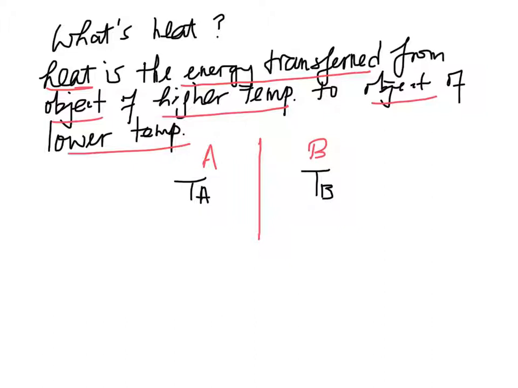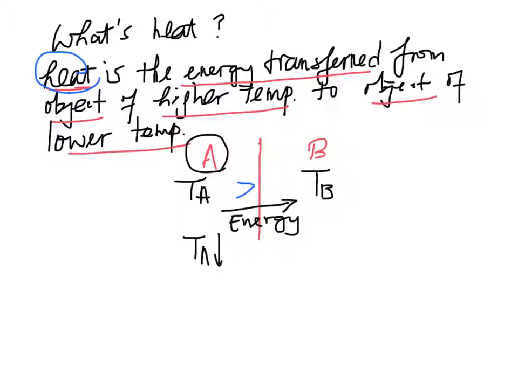If TA is larger than TB, then heat will flow from A to B. That means energy will transfer from A to B. In this case, A is losing energy, therefore its temperature TA decreases. B will absorb energy, therefore its temperature TB increases.